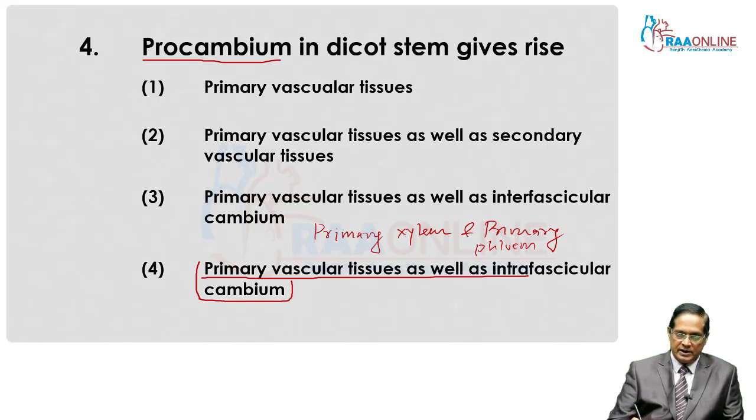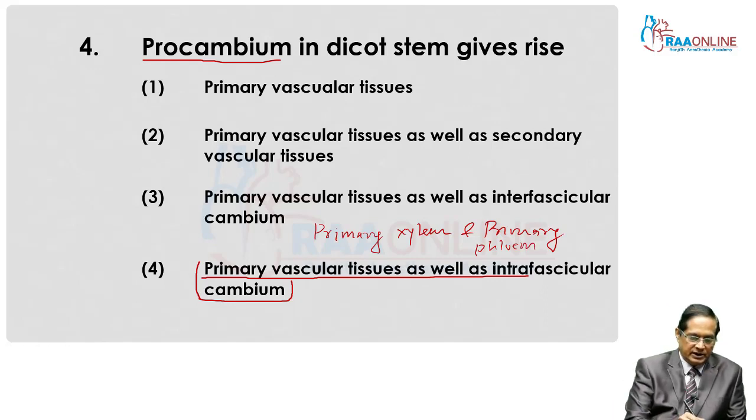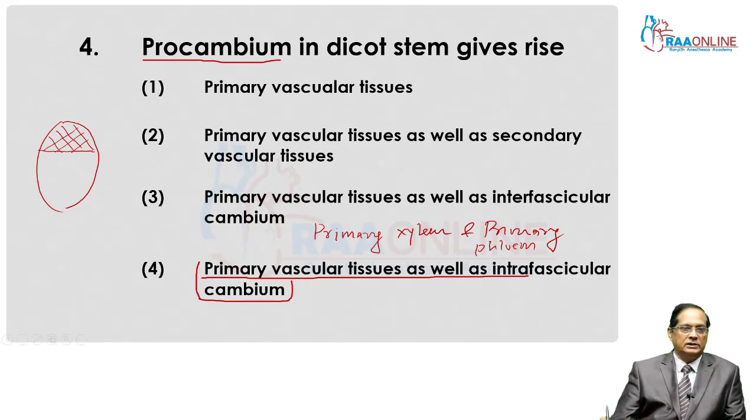But in dicot stem you see, this is a vascular bundle. The upper region, that is towards the periphery, is showing the primary phloem. And in between primary phloem and primary xylem, there is a strip of cambium.